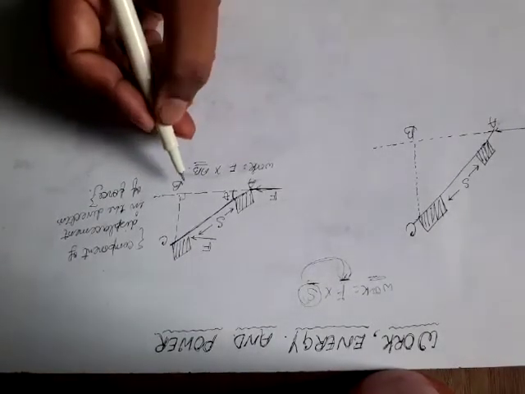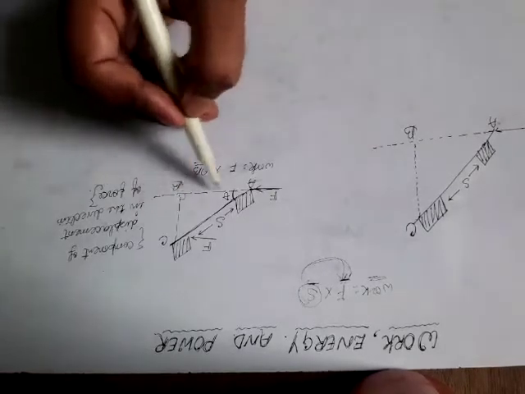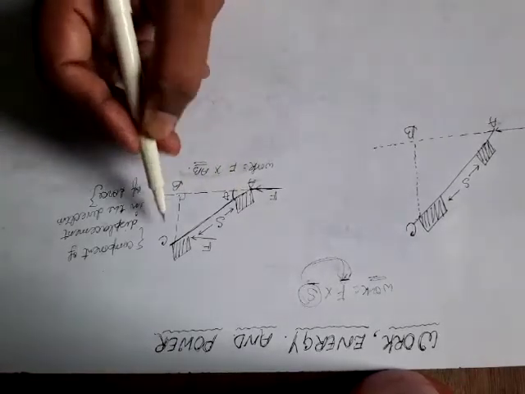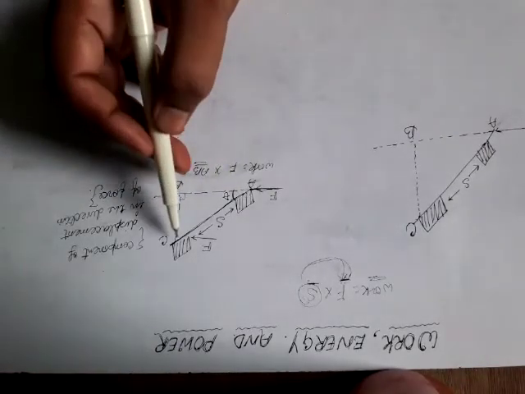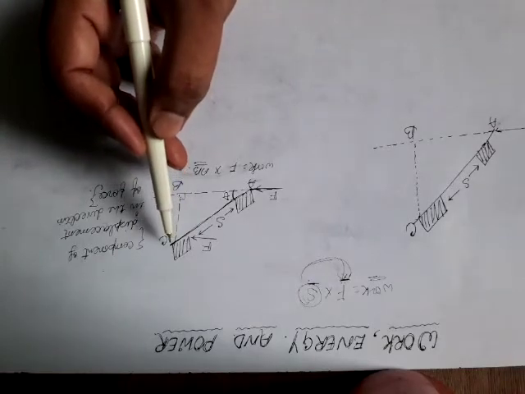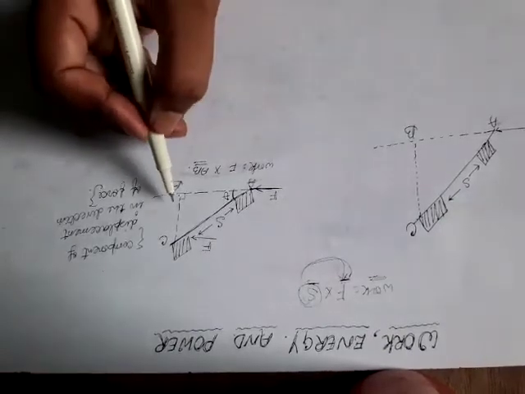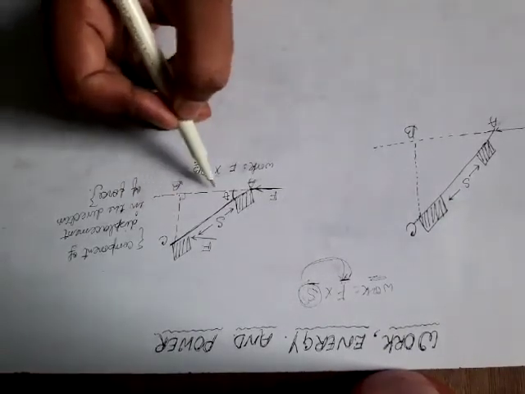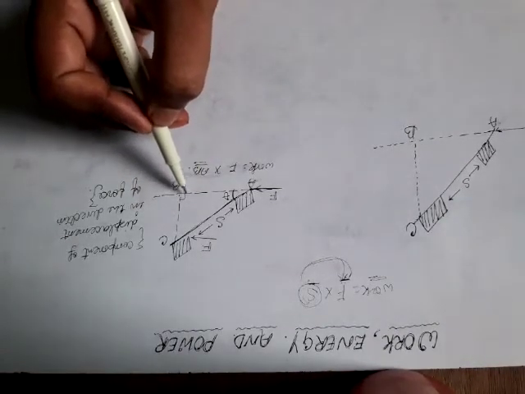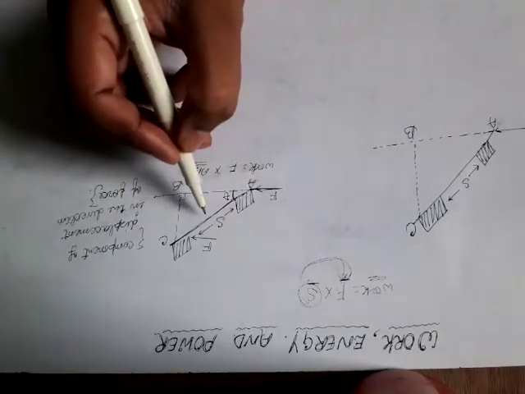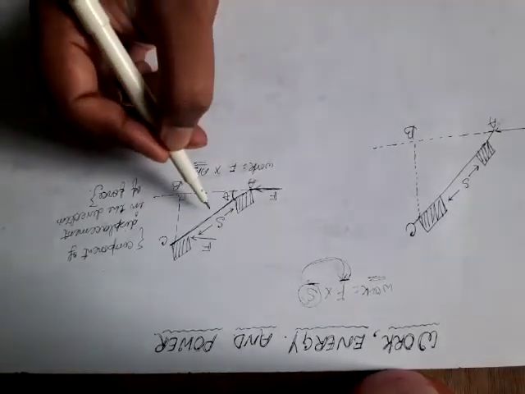How will we find out AB from this right angle triangle? This is a horizontal line, and this is the perpendicular I have drawn from the final position. We know that in any right angle triangle, suppose this is 90 degree, the side opposite to the 90 degree is always the hypotenuse.